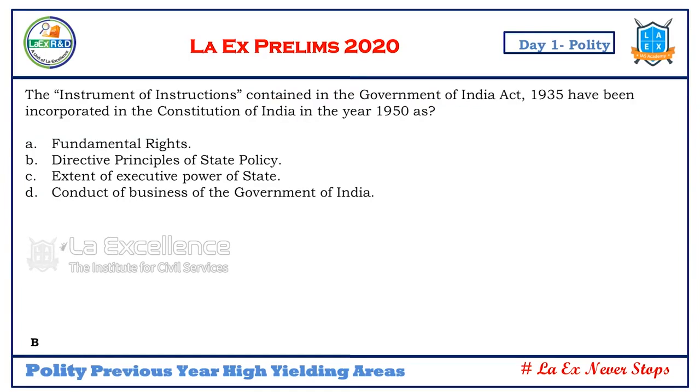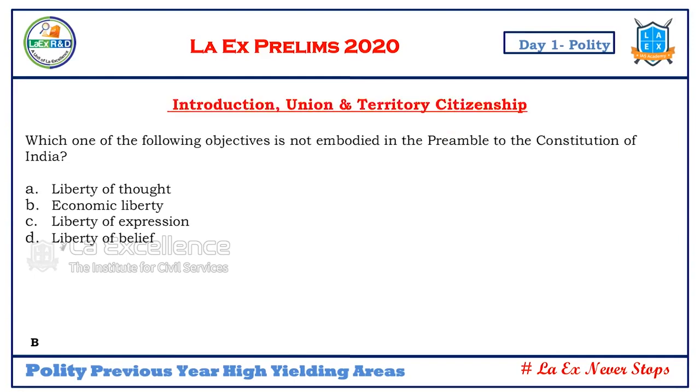And the next is instruments of instructions. Where do they come from? They come from the directive principles. They are nothing but reflected as directive principles of state policy. Which of the following objectives is not embedded in the preamble? As I said to you, preamble plus fundamental rights plus DPSP plus fundamental duties, they have a flow. Let's take liberty, liberty of thought, expression, belief, faith, worship. So these are the things which are there. These are mentioned in the preamble.